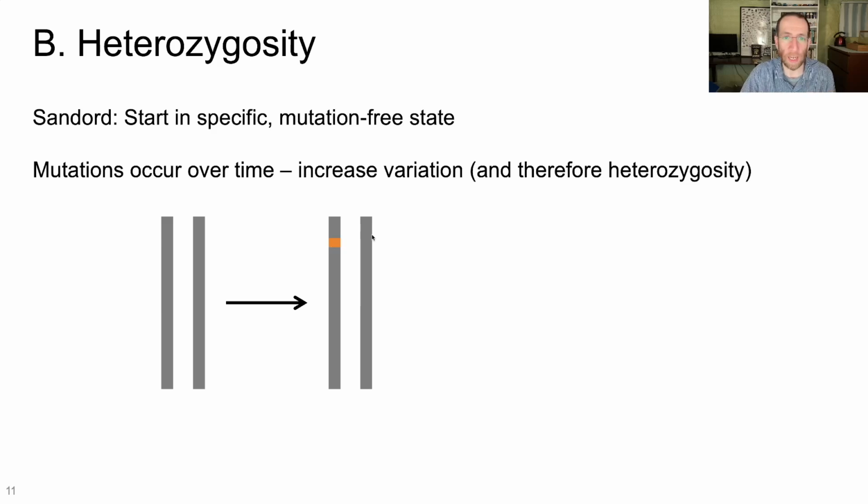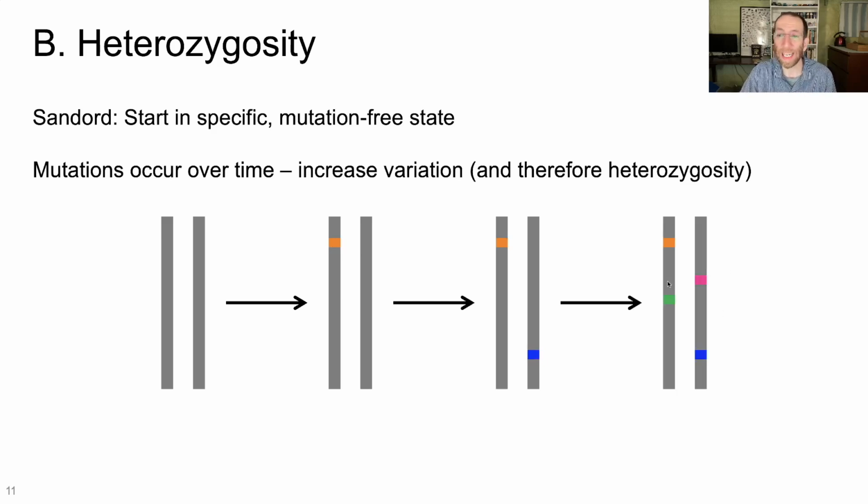That's new variation that is now increased heterozygosity. Over generations, you're going to have more mutations accumulating in these chromosomes, leading to an increase in heterozygosity between these homologous chromosomes. So according to Sanford's model, you're going to see an increase in heterozygosity from creation to the present.